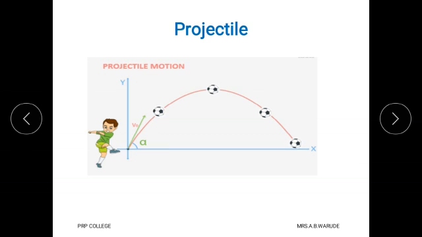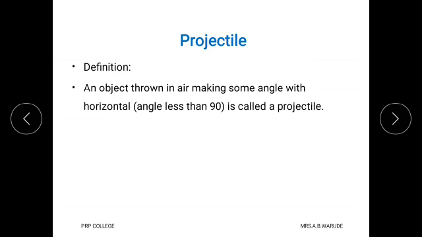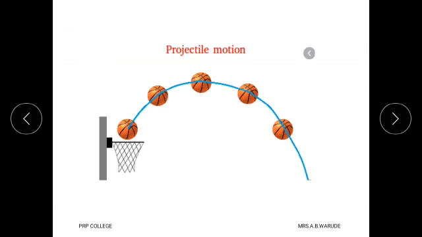We know that there are two types of motion. First is rectilinear motion and second is circular motion. And this is also one type of motion, called projectile motion. Therefore, from that definition, an object thrown in air making some angle with the horizontal, but that angle is less than 90 degree, is called a projectile.